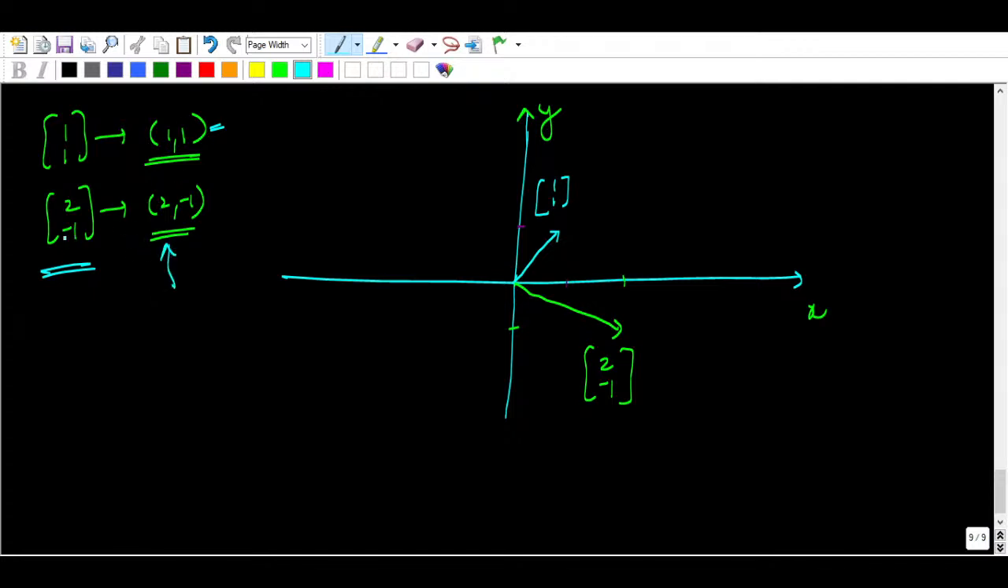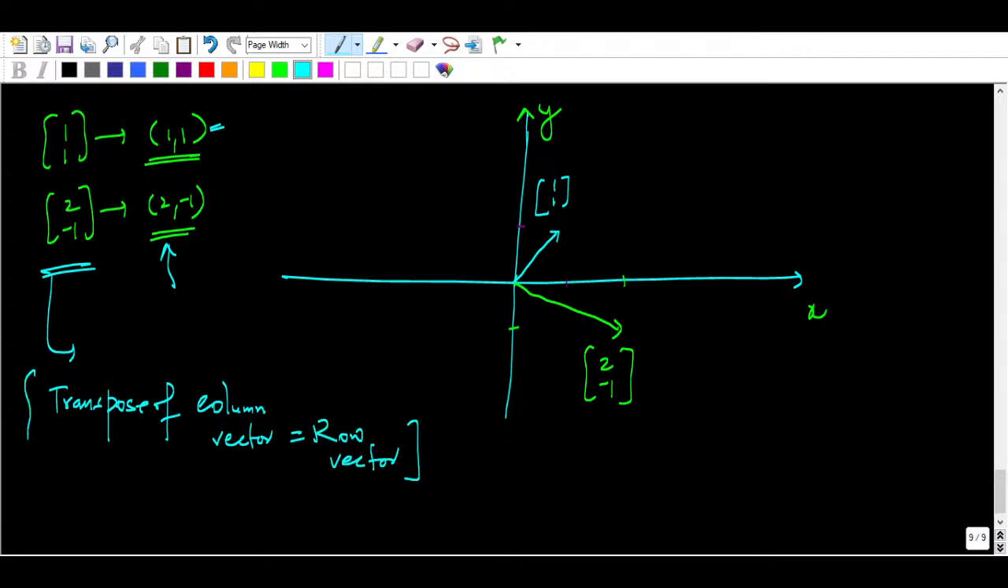What is a column vector and what is a row vector, we will talk about that. If this is a column vector, the transpose of a column vector is known as a row vector. Remember always, the transpose of a column vector is the row vector. Okay, always keep this in mind. So now we have got two vectors.